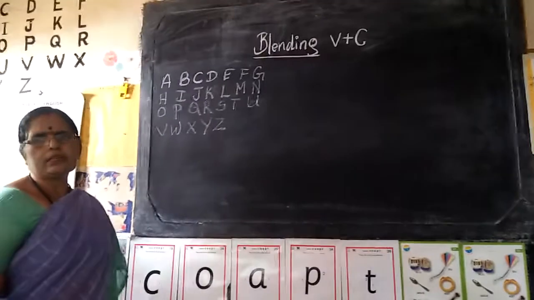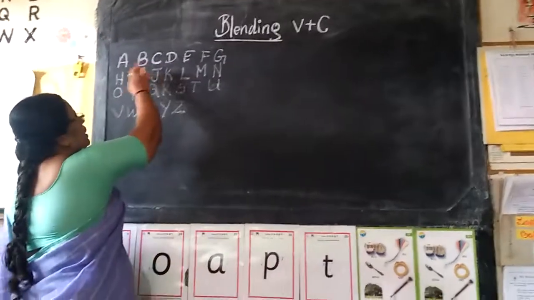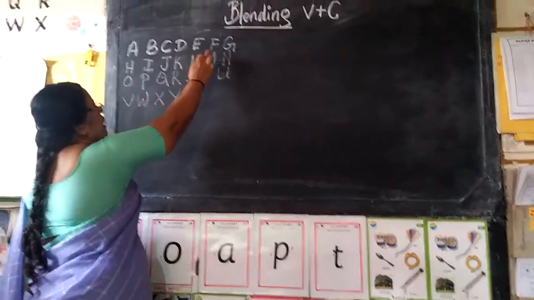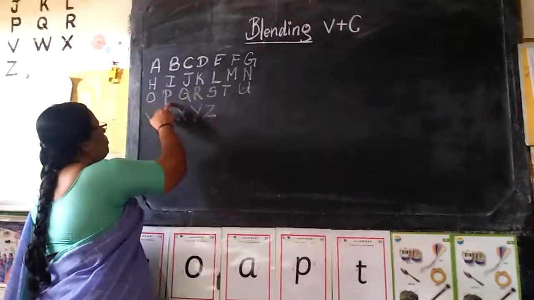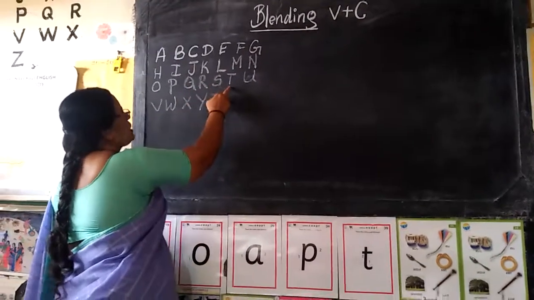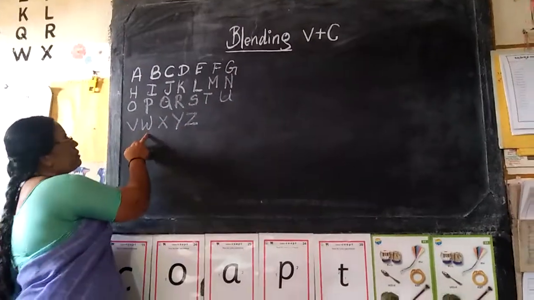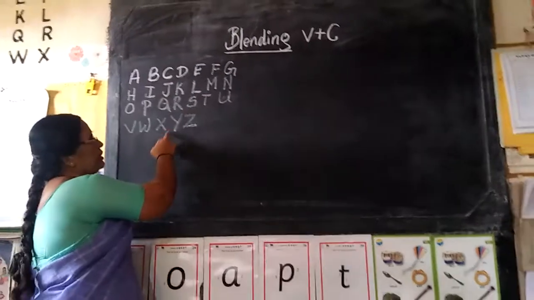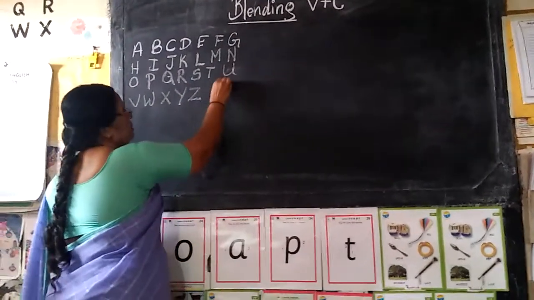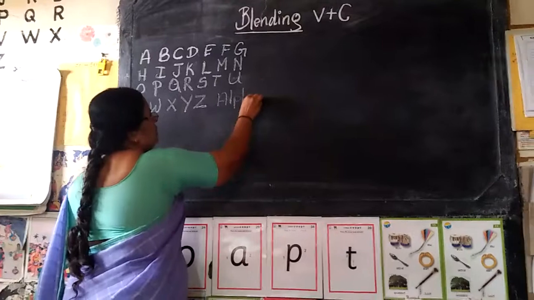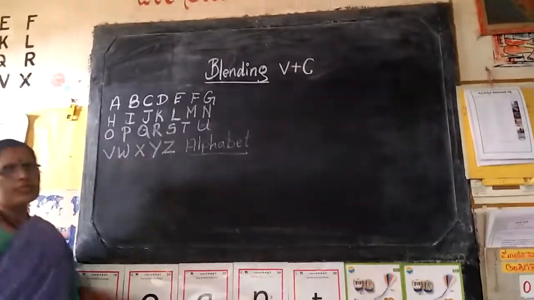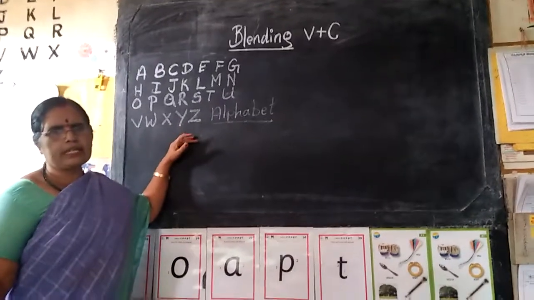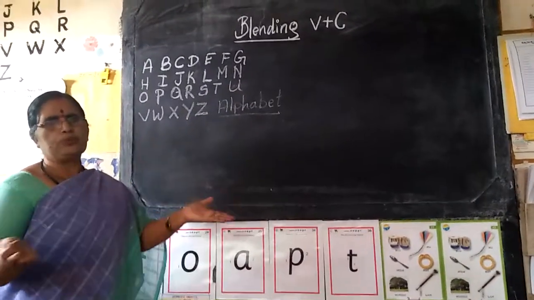These are the alphabet. A, B, C, D, E, F, G, H, I, J, K, L, M, N, O, P, Q, R, S, T, U, V, W, X, Y, Z. These are alphabet. Now these alphabets are again grouped into two.